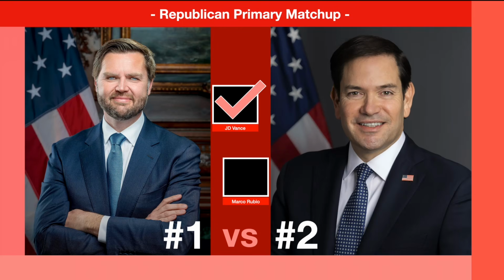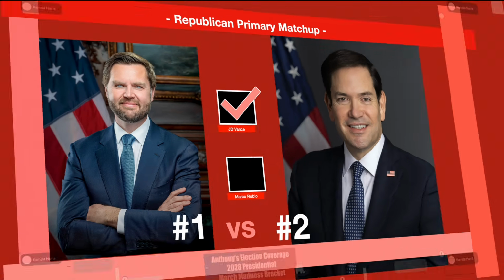And whether it's JD Vance or Marco Rubio, whoever the Republican candidate is, they're going to have a tougher time at winning. So I think whichever candidate, if one of them wins in 2028, obviously they're the president. But if one of them loses, I wouldn't be shocked if the other runs for president in 2032 to try and take back the White House. Or if the losing candidate decides to run in 2032 as well. But I don't think necessarily we're going to see Vance and Rubio both run for president in 2028. But in this scenario of 1v2, I think JD Vance wins and advances to the next round.